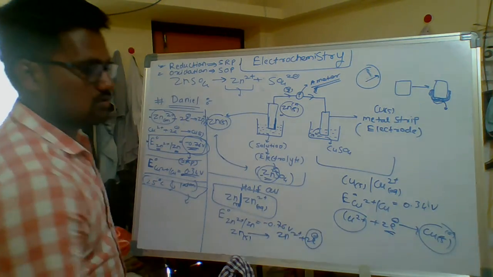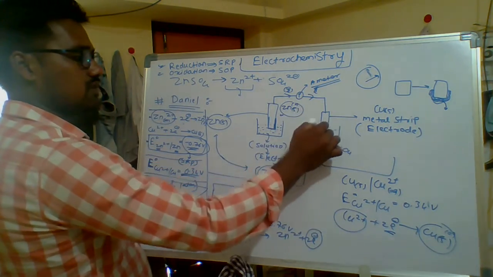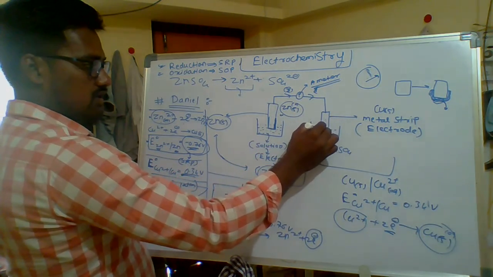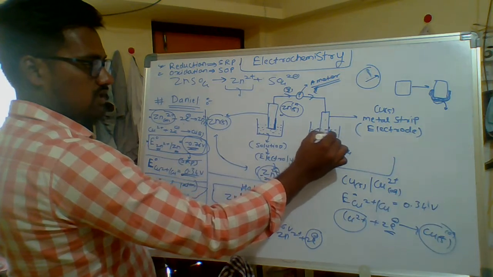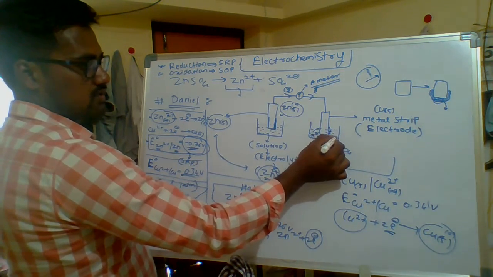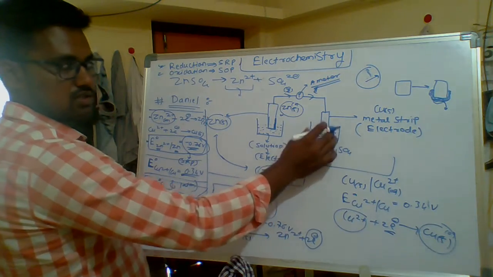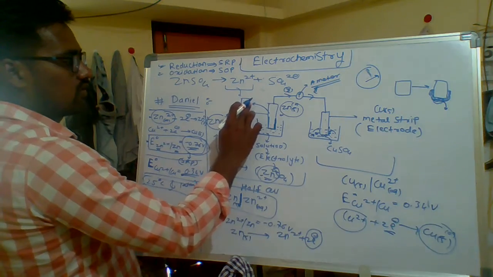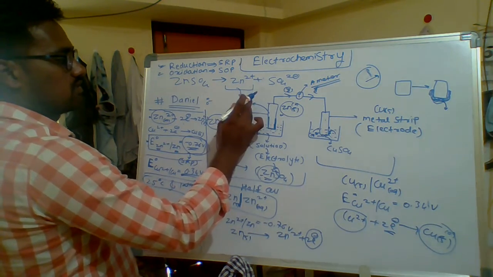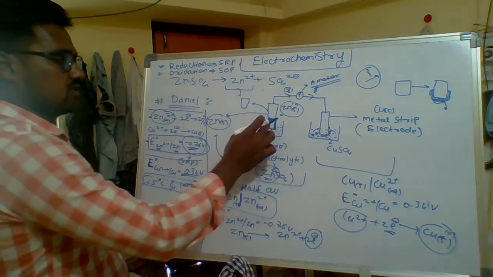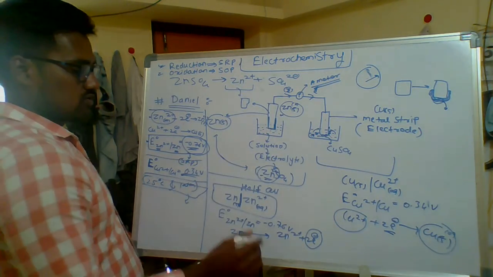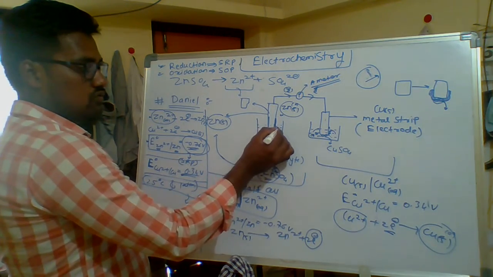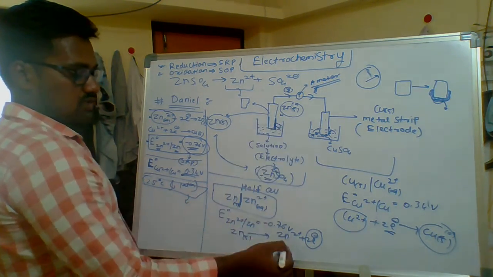It can lose 2 electrons and these 2 electrons are gained by the copper. These 2 electrons come through the metal strip, which has some electrons on the surface, and here copper plus 2 ions get 2 electrons and discharge on this surface. After some time this zinc is eroded, meaning this metal strip size will decrease, because the pure zinc solid is lost in the form of zinc plus 2 ions.